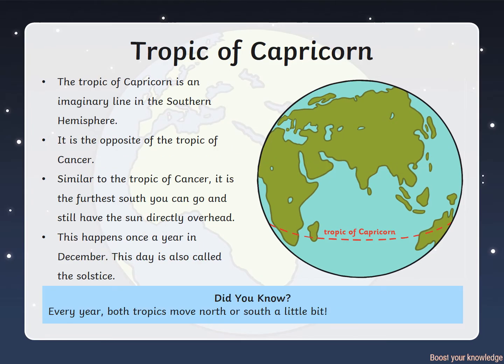The Tropic of Capricorn is an imaginary line in the Southern Hemisphere. It is the opposite of the Tropic of Cancer. Similar to the Tropic of Cancer, it is the furthest south you can go and still have the sun directly overhead. This happens once a year in December. This day is also called the solstice.